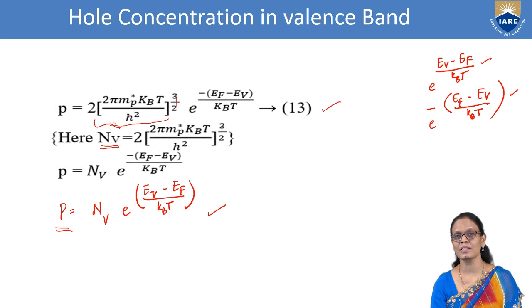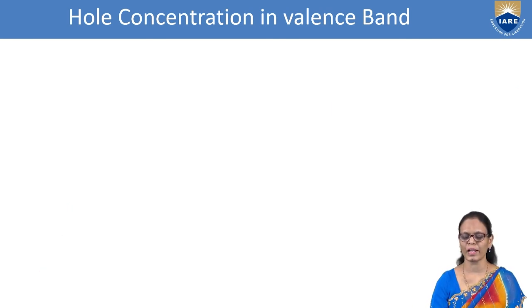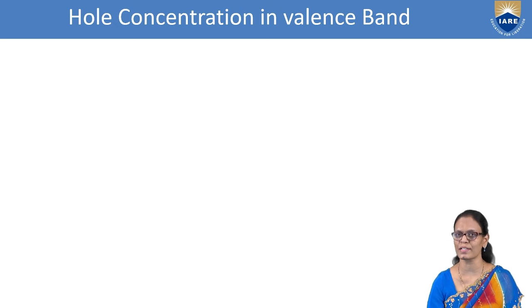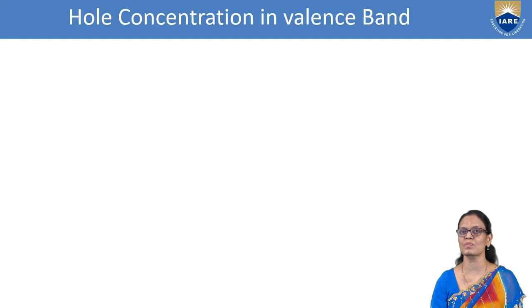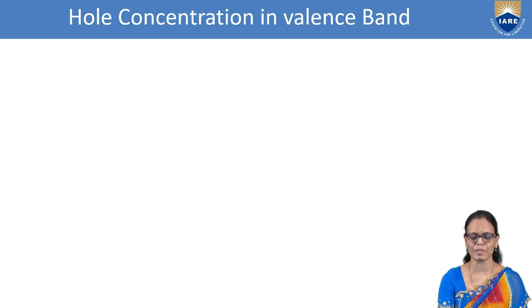That is the concentration of holes, or the number of holes per unit energy per unit volume in a valence band. To derive this expression, you will have to follow the steps very clearly. It may look like a lengthy expression, but if you start deriving it with proper steps, in the first step you will define the density of states.